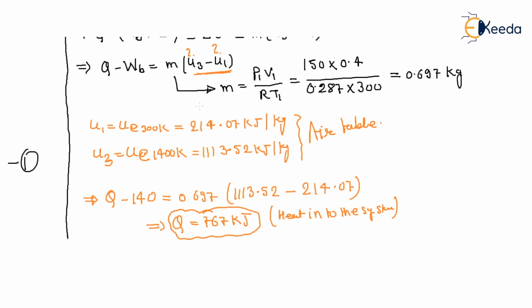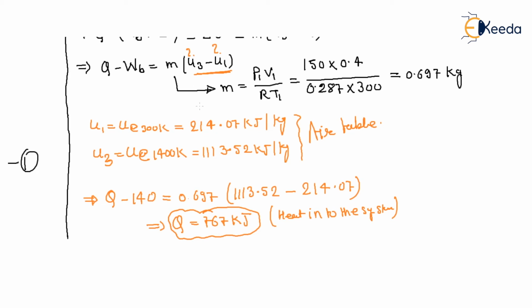So my dear friend, though it is an ideal gas, the change in internal energy is equal to m Cv into (T3 minus T1), you may write. But there is a process with Cp, constant volume and constant pressure. So how can you apply?